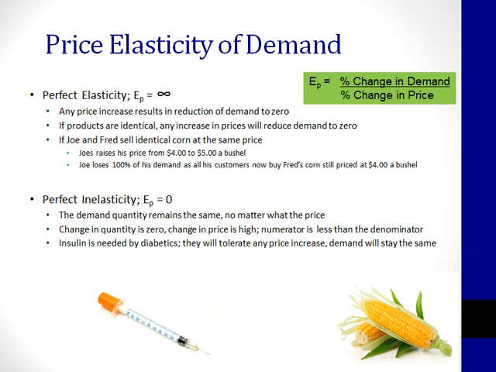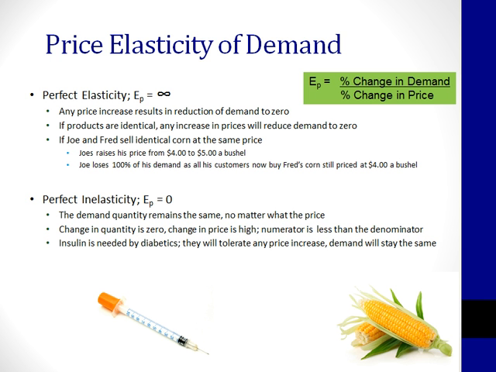Perfectly inelastic items, or perfect inelasticity, might be a little bit easier to understand. Remember that inelastic items are those in which the percentage change in demand is less than the percentage change in price. Consumers tolerate an increase in price because they're usually necessities. Now, to be perfectly inelastic means that there is absolutely no change in demand with a change in price. In other words, the numerator or percentage change in demand would be zero regardless of the change in price.